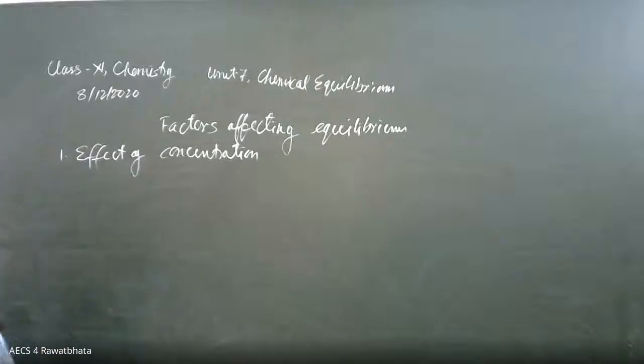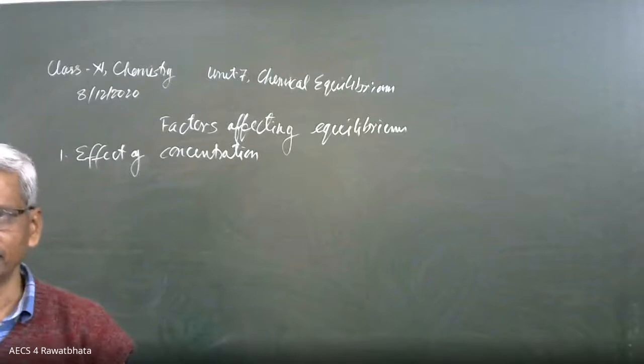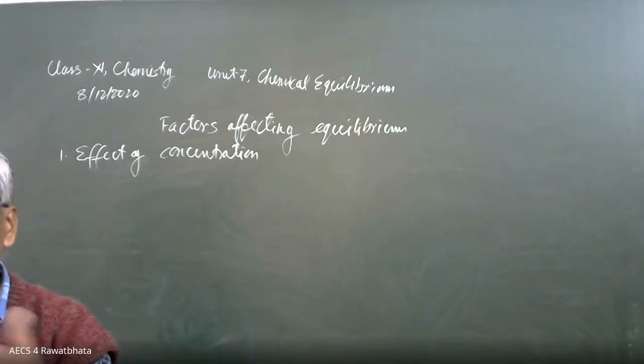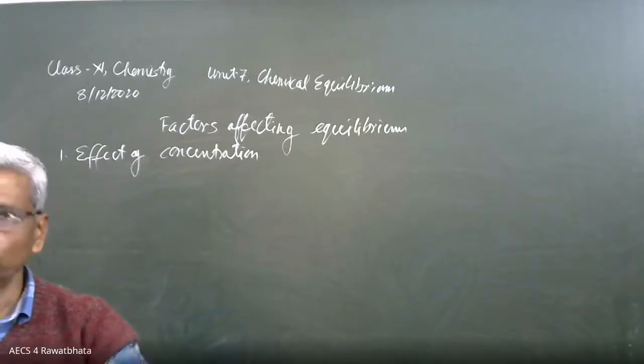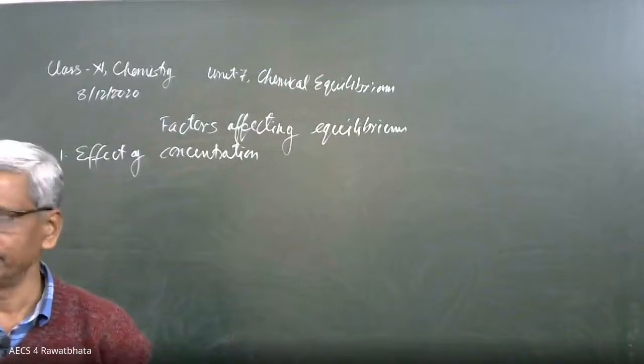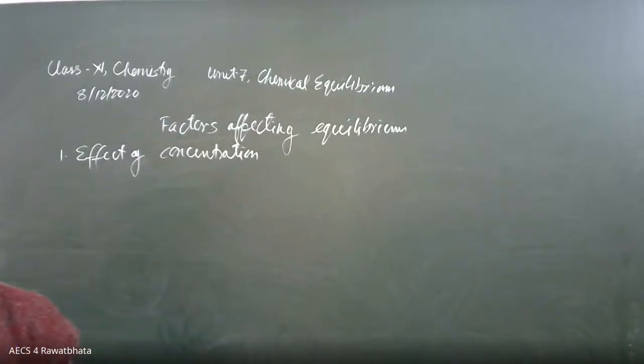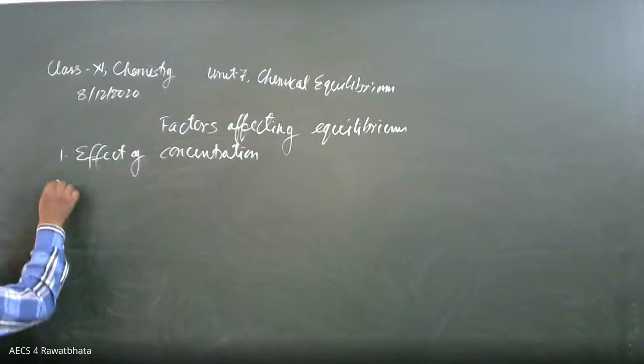Means a reaction is at equilibrium and we are adding some reactants at that time, or we are adding some products at that time, or we are removing some reactants or products at that time. So how the equilibrium is being affected by that change? This is the one. Second is effect of